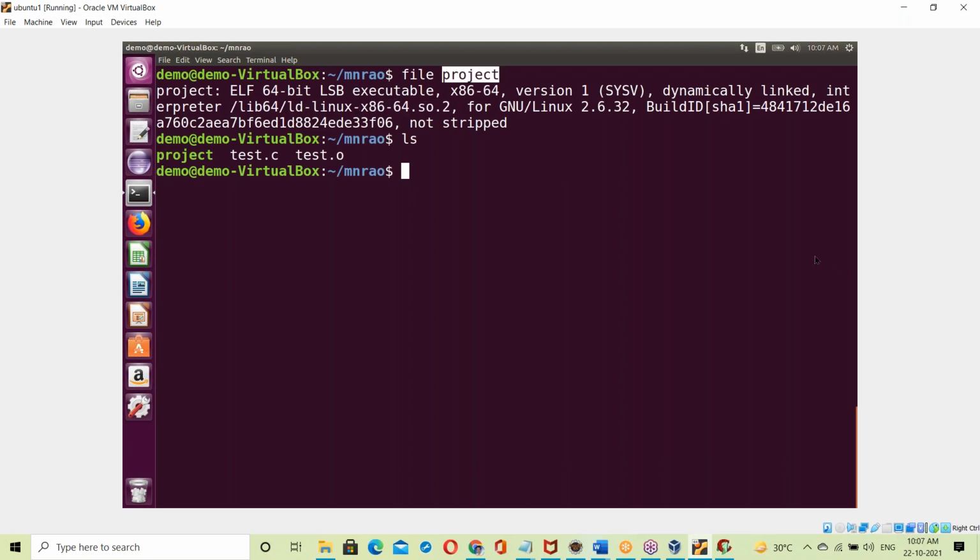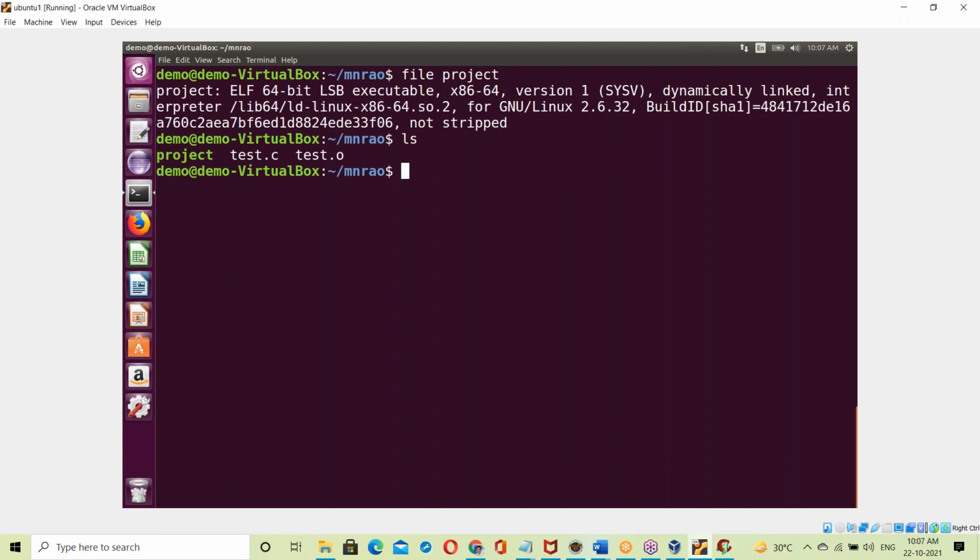Do you understand? See the practical explanation. There is a library, and that library is linked to the project exe. That project exe file contains the Linux OS library. Actually, these are embedded C concepts. Since the exe file contains the OS library, since the exe file is linked with the OS library, it is OS dependent.